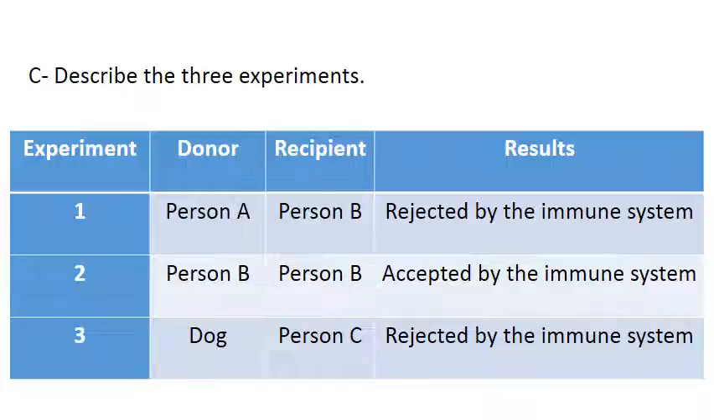Hamad, experiment 2, describe. In experiment 2, the donor is person B and the recipient is person B. The result is accepted by the immune system. Good. But the last one. Experiment 3, the donor is the dog and the recipient is person C, and the result is rejected by the immune system. Good.